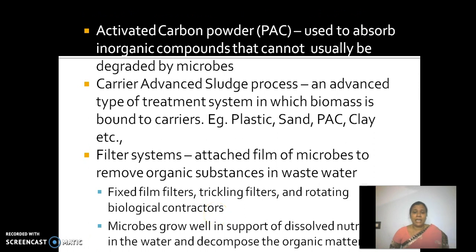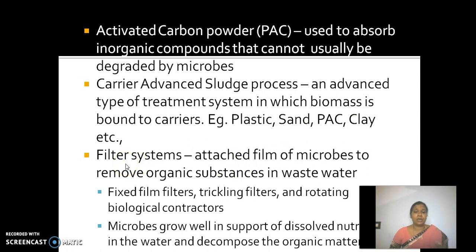So what are the examples of inert material? We use activated carbon powder, which is used to absorb inorganic compounds that cannot usually be degraded by microbes, as well as the carrier activated sludge process, an advanced type of treatment system in which biomass is bound to carriers. We use some materials as carriers in which microorganisms are allowed to grow, for example, plastic, sand, pack and clay, etc.